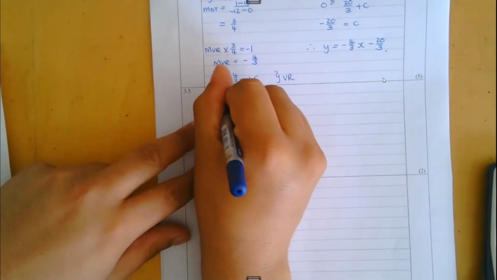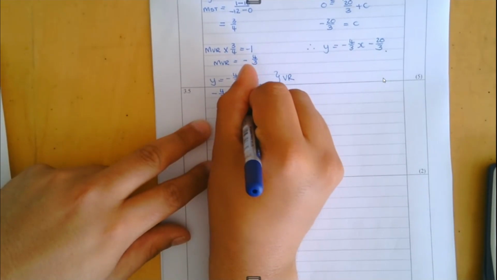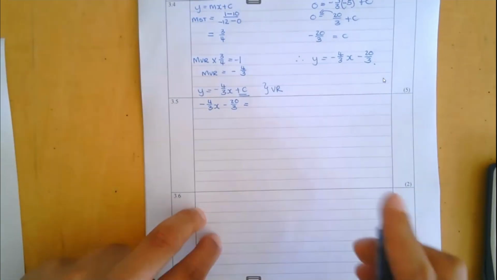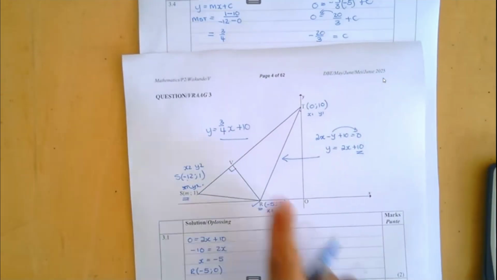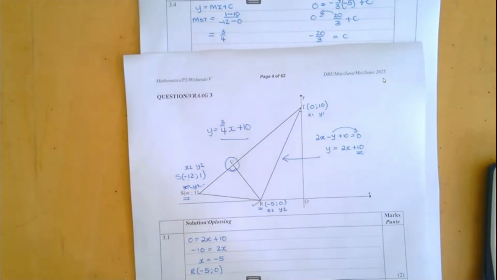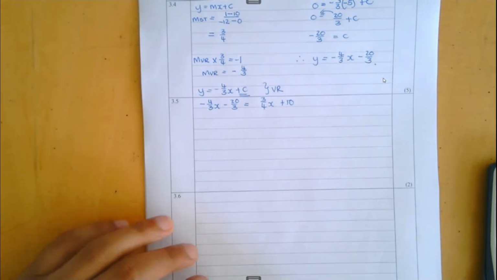So I will go and say, where does -4/3x minus 20/3 equal my equation that I found of ST, which is 3/4x plus 10. That's all I'm doing over there. This equation equal to this equation is how I work out that point, because that point is where those lines equal each other.